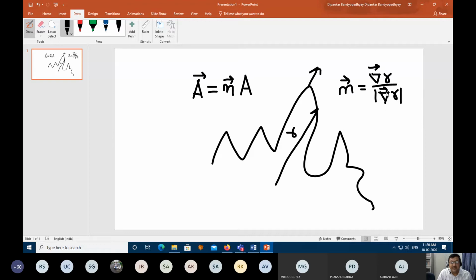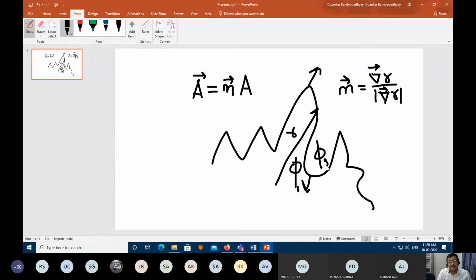Correct? Now, if a flux is from this to this, then it is a positive flux, which follows the outward normal. Say suppose I have a parameter phi. This is phi 1, say this is phi 2.